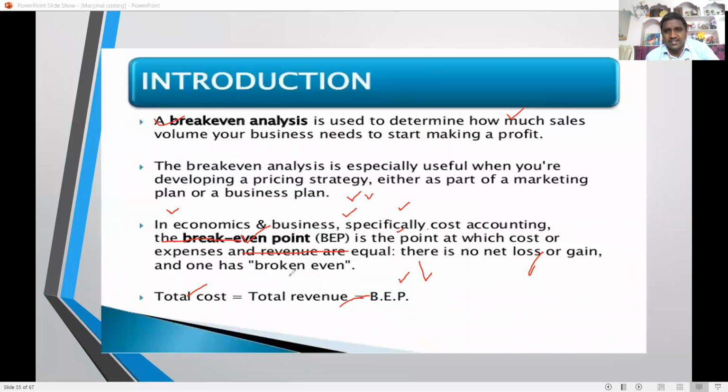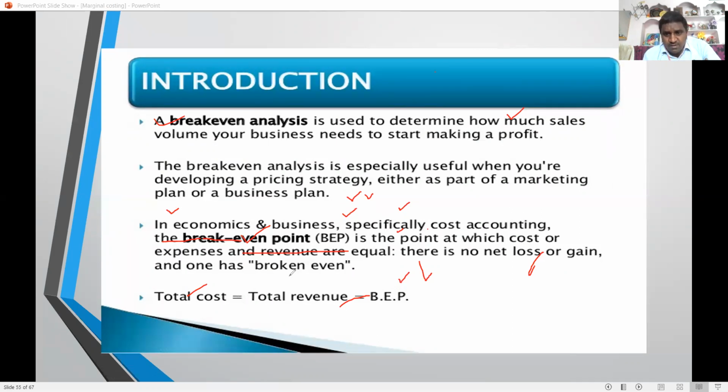Next one, introduction: break-even, how much sales volume. Break-even analysis is useful to find how much sales must be made at the break-even, where there is no loss and no profit. If you want break-even sales, no loss and no profit, break-even analysis is very useful.